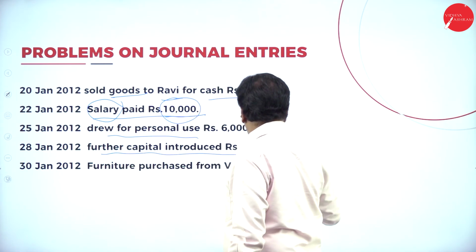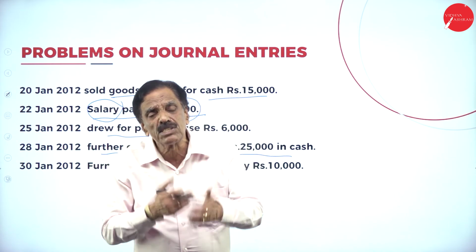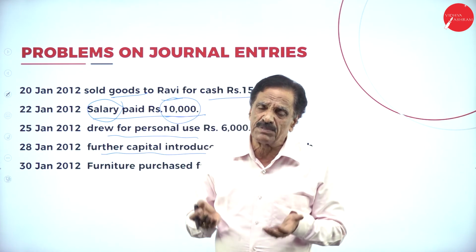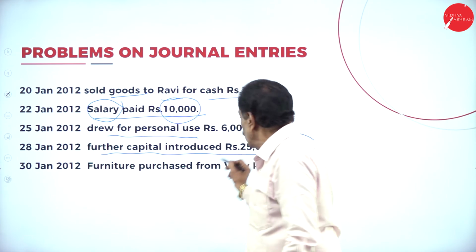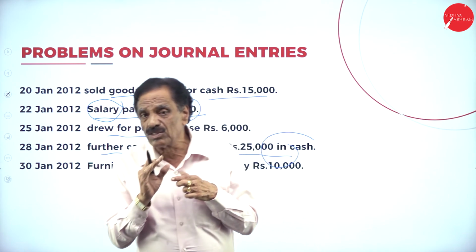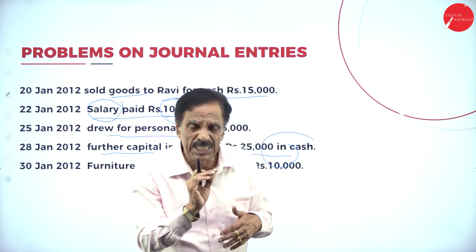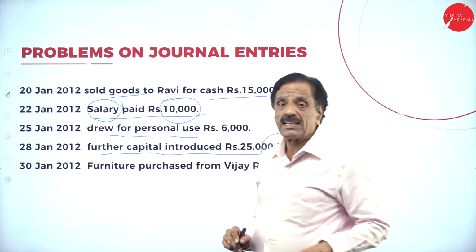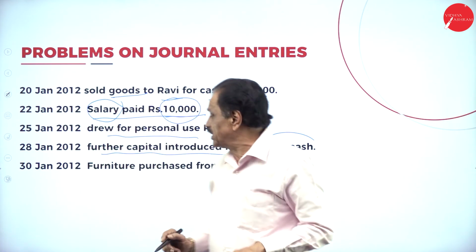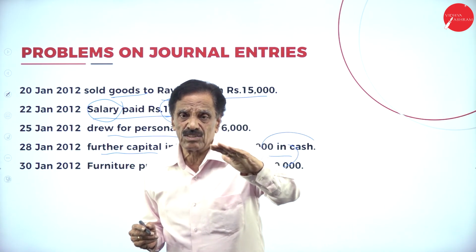Further capital introduced rupees 25,000 in cash. Mr. Charan introduced a further amount. How much money has he introduced? 25,000. We are the receiver of the money for the sake of capital. Cash is coming in to the extent of 25,000. Cash comes under real account: debit what comes in, credit what goes out. So cash should be debited. Capital comes under personal account: debit the receiver, credit the giver. So capital account should be credited. What's the entry? Cash account debit to capital account.